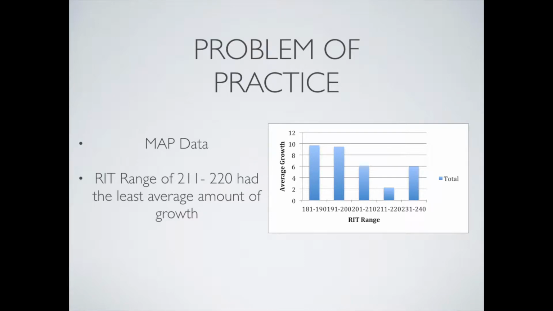I created the action plan to improve mathematical understanding of multiplication and division due to measurement of academic progress, otherwise known as MAP data, that I collected. Looking at the MAP data, I noticed that the RIT range of 211 to 220 has the least amount of average growth.